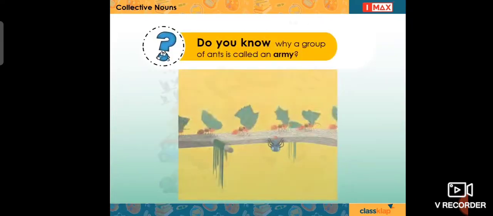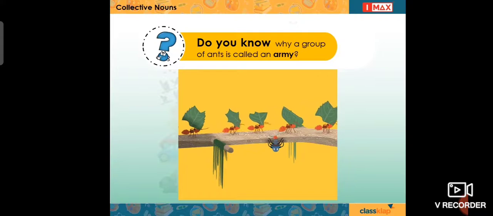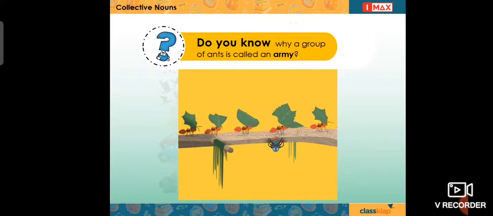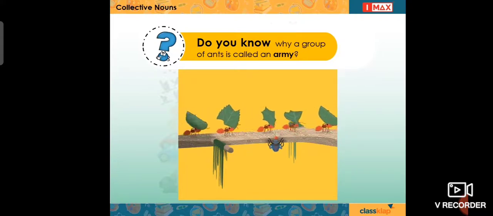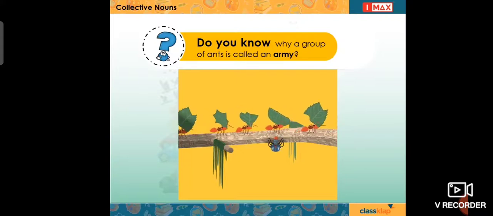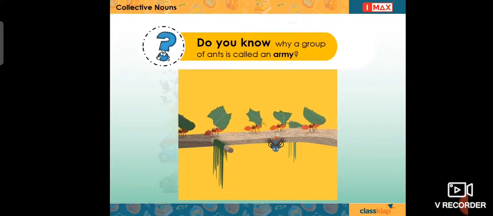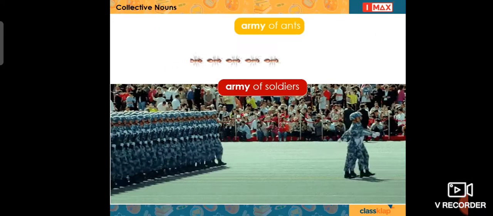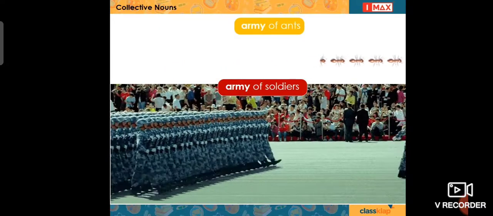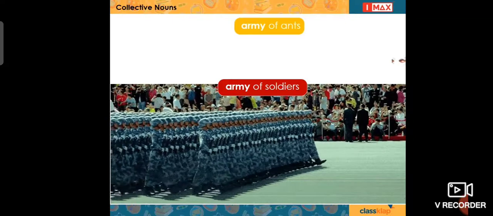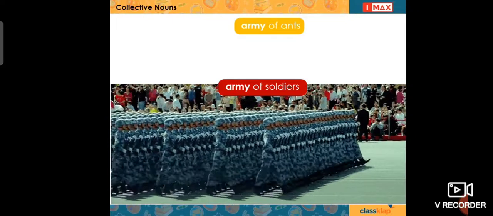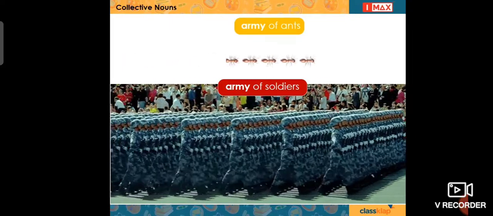Do you know why a group of ants is called an army? This is because they march in a straight line, in an order, like a group of soldiers. That is, like an army of soldiers. So, now you know that a group of soldiers is also called an army.